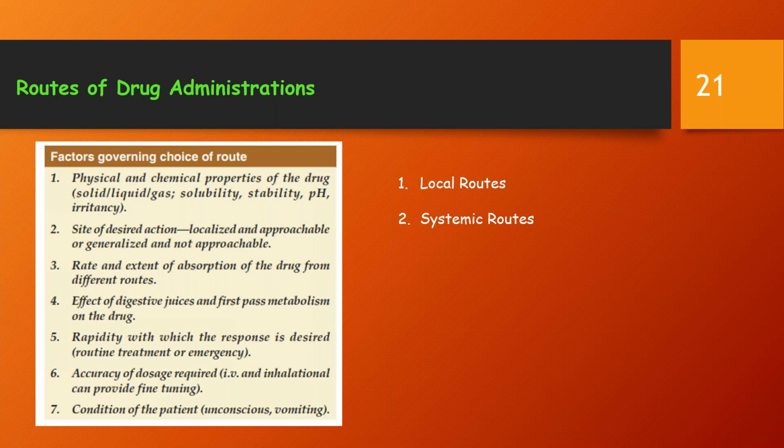In the case of rectal administration, certain irritant and unpleasant drugs can be put into the rectum as suppositories or retention enema for systemic effect. This route can also be used when a patient is having recurrent vomiting.